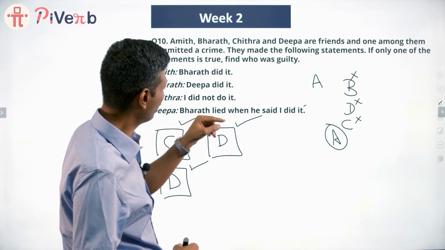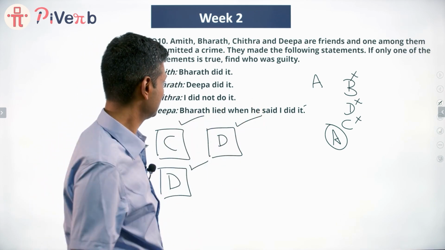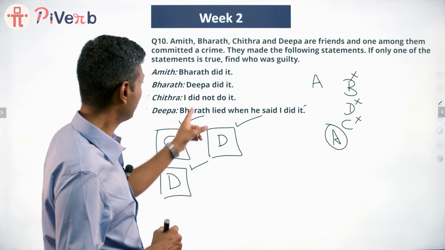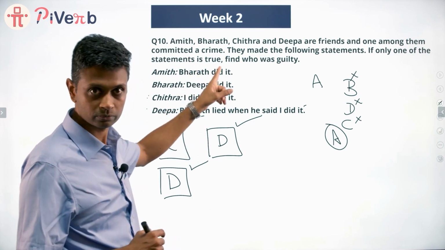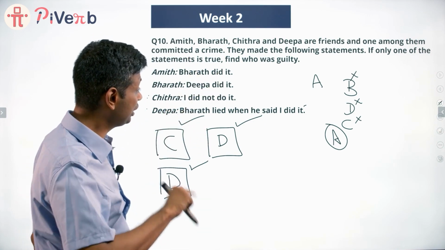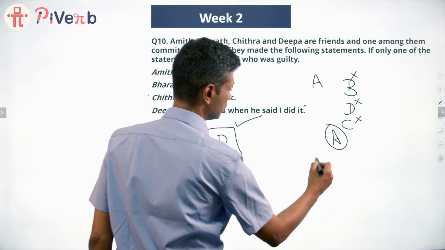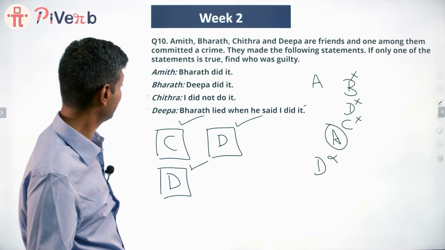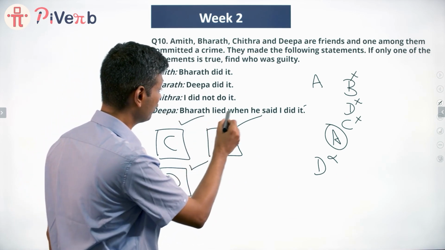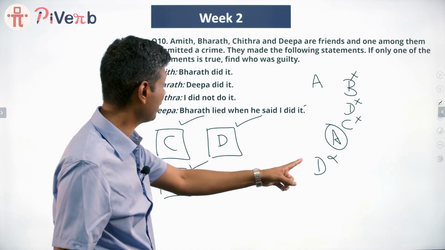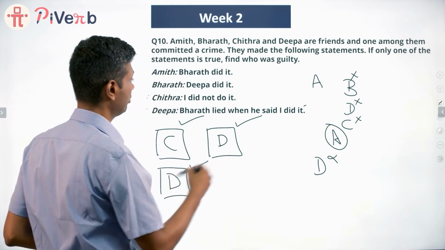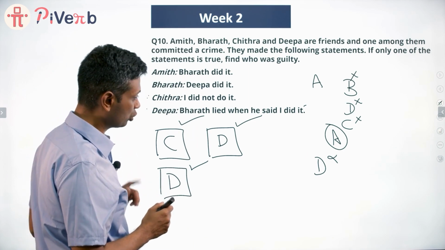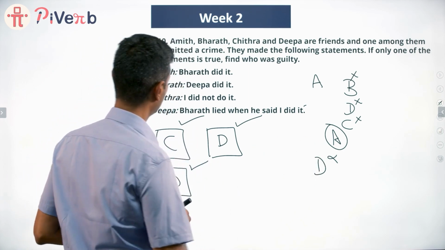Bharat lied when he said I did it. That means what Bharat has said is not true. That means Deepa did not commit the crime. Because if Deepa had committed the crime, what Bharat says would have been true. And so, lovely. So this statement alone is true. From that, we know that Deepa did not commit the crime.